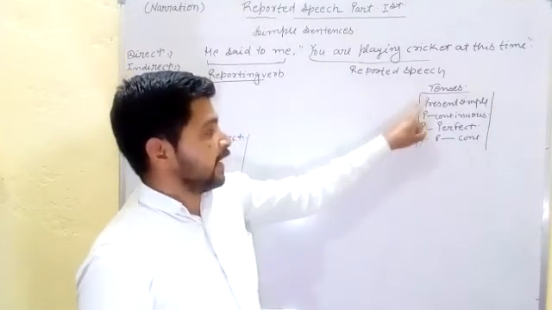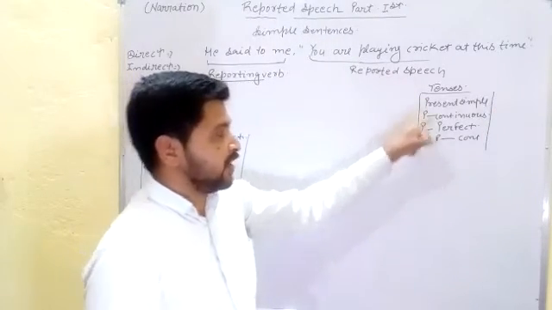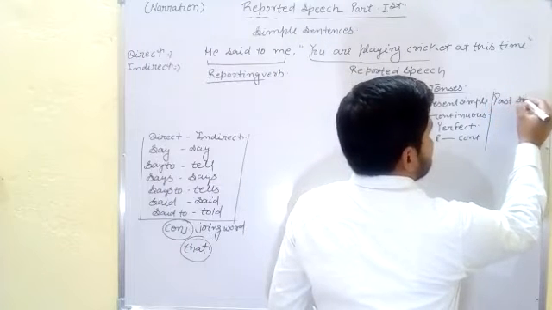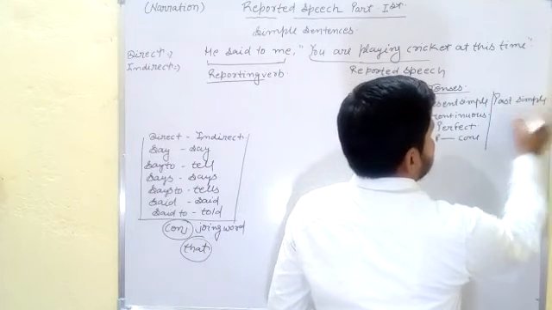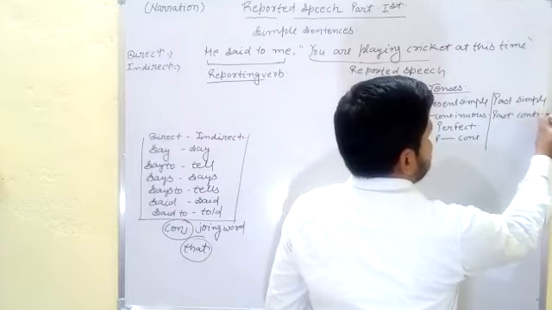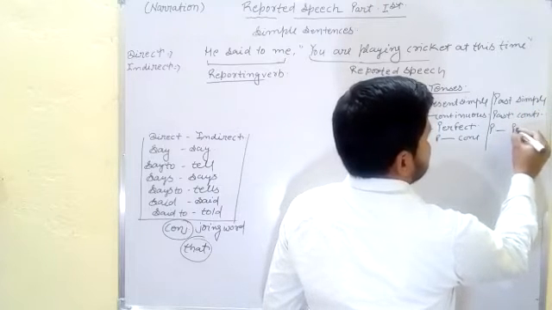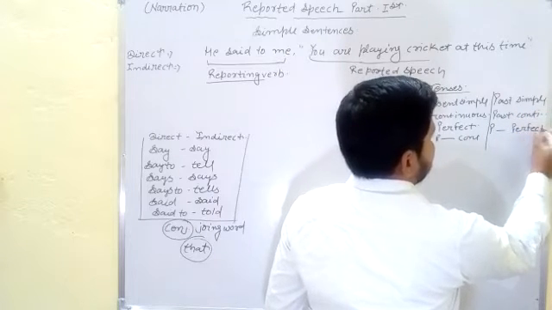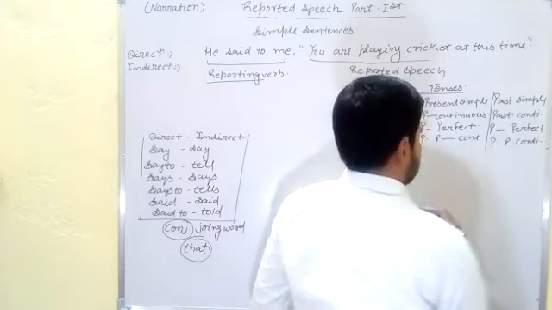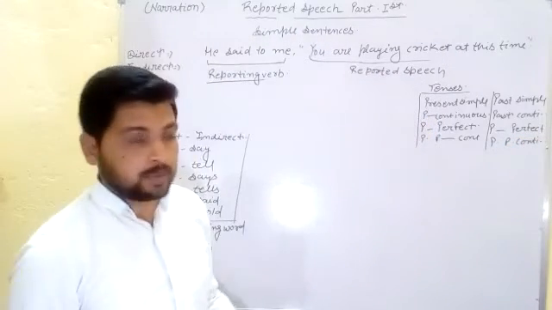Now if we find these types of tense in direct speech, we change them into past simple, past continuous, past perfect, and past perfect continuous tense. It is a very simple rule.